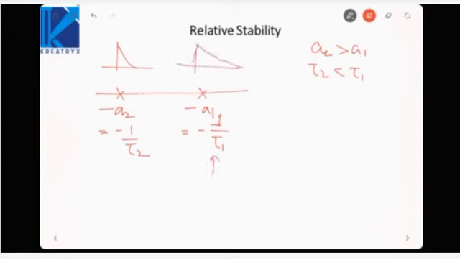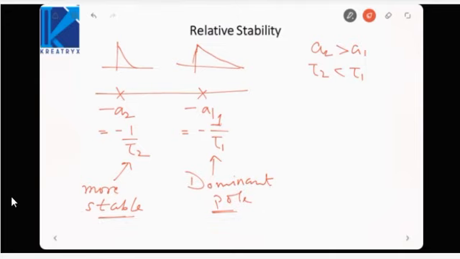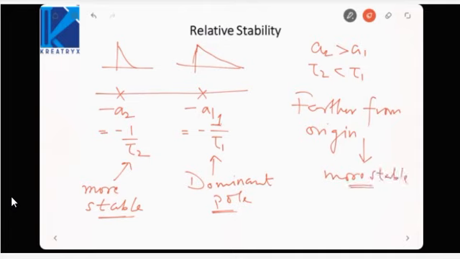That is why in the last topic we defined it as dominant pole, because transient does not die soon. But here, since transient dies soon, this would be called as more stable, because transient behavior dies soon and the system settles down. So it is more stable. It has less chances that the output would vary in certain range. So that means farther away from origin is more stable. Greater the distance from the origin, higher is the stability of the system.